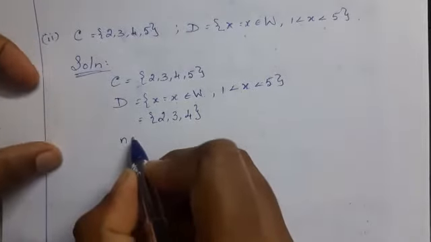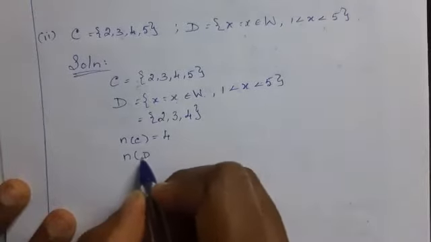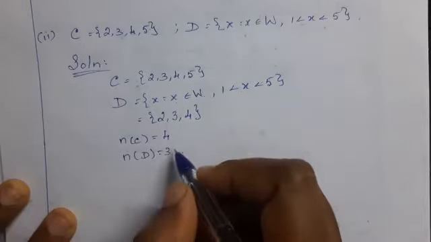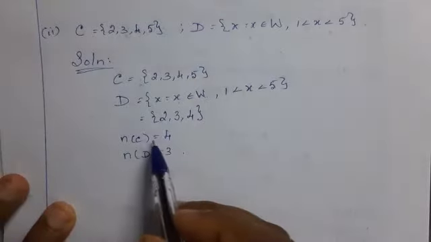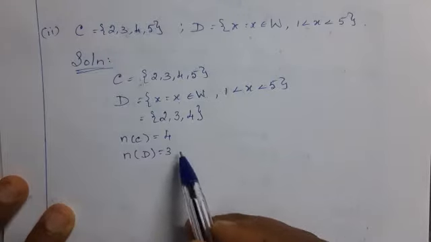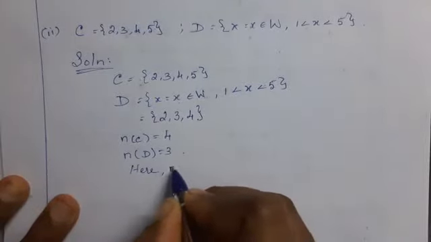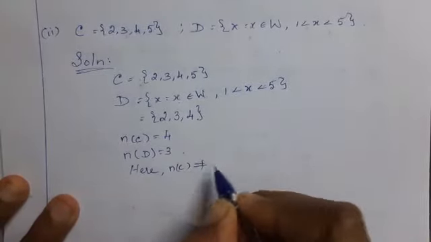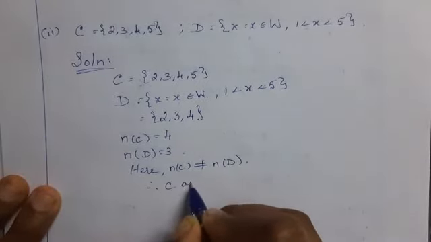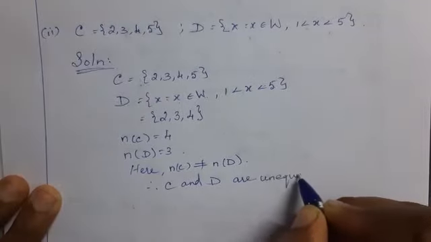Now count the elements. n of C is equal to 4. n of D is equal to 3. Therefore, both are different. Both are not equal. Immediately you can say here n of C is not equal to n of D. Therefore, C and D are unequal sets.